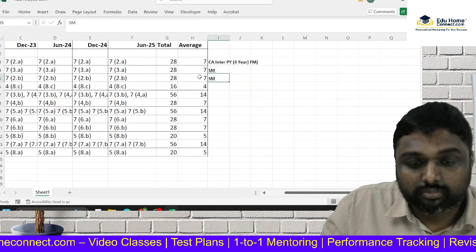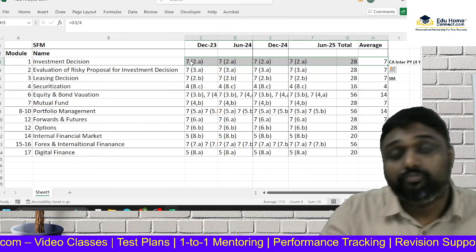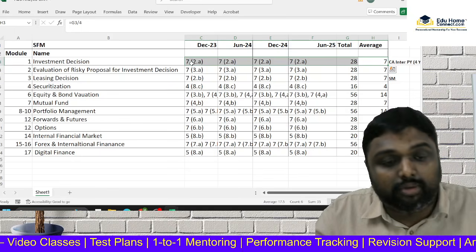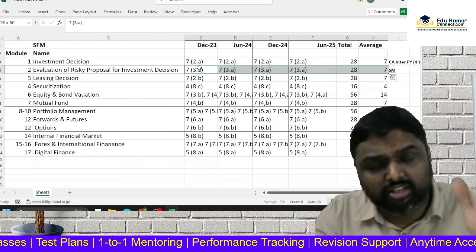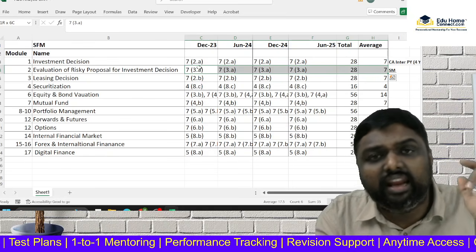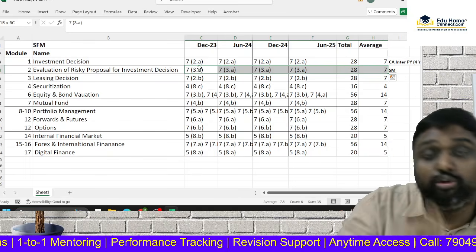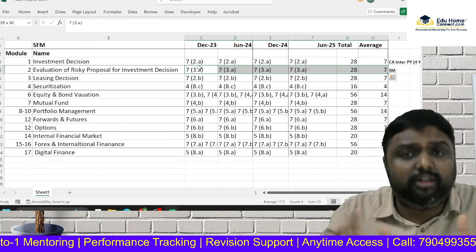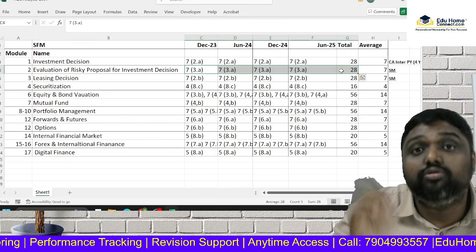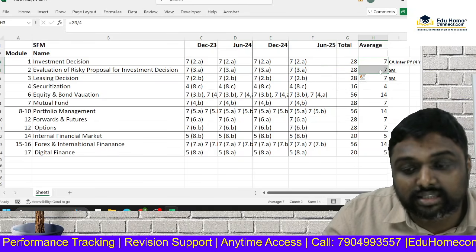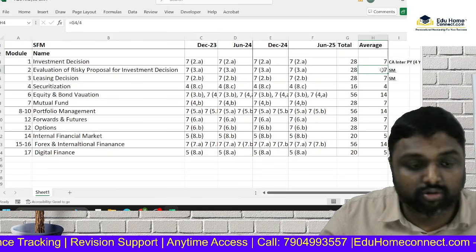See, for doing this 7 mark 2A, a lot of concepts you have to remember, but for the risky proposal only a limited area is there. That is coefficient of variation, RADR, expected value method, decision tree, then simulation, all these are a little bit similar topics. So I tell you that this is comparatively a very good scoring area. Though both are 7 mark, this one will be a little more easy scoring area.